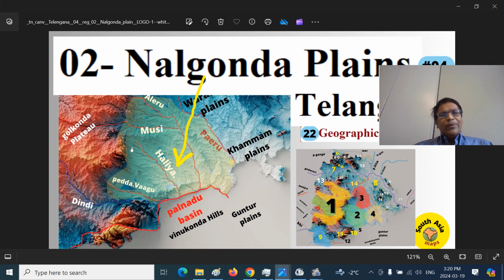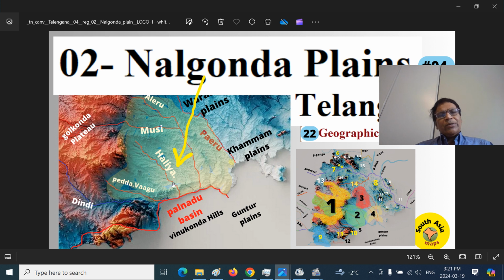And we have in the center the Haliya River that joins the Krishna River. There is a Pedavagu River. There are many rivers named Pedavagu in Telangana, one in Mahabubnagar district. When I talk about districts, I'll be talking about the historical districts of the 1980s. Keep that in mind. That is the southern Pedavagu. The northern Pedavagu joins the Pranahita River, which is a tributary of the Godavari. That is the eastern part of historical Telangana districts, now called Sirpur district or Manchiryal district or Komarambheem districts and so on.